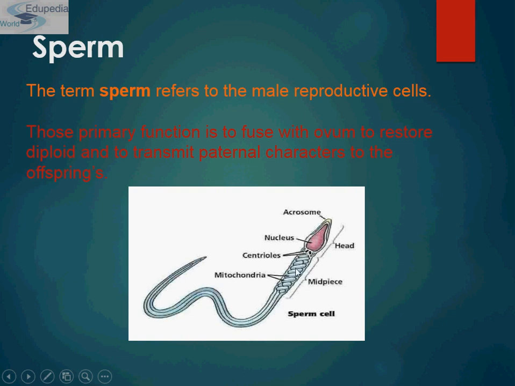Then comes the middle piece. The middle piece lies just behind the neck and is cylindrical in nature. It contains many mitochondria. That's why the middle piece of the sperm is also known as the powerhouse of the sperm. And then comes the tail part. This is the longest part of the sperm. It is slender and tapering.